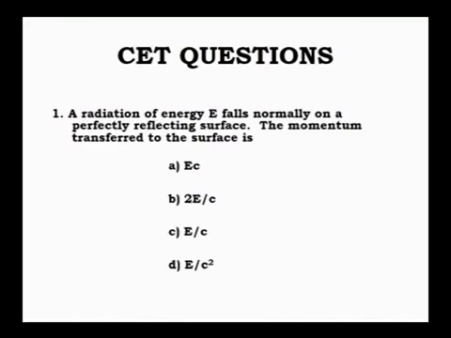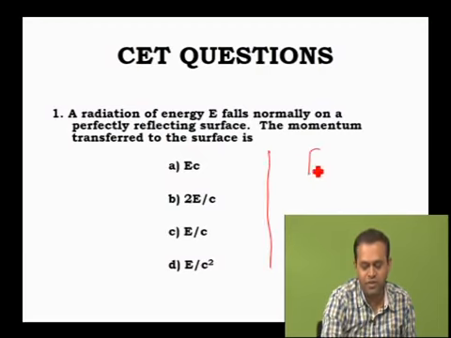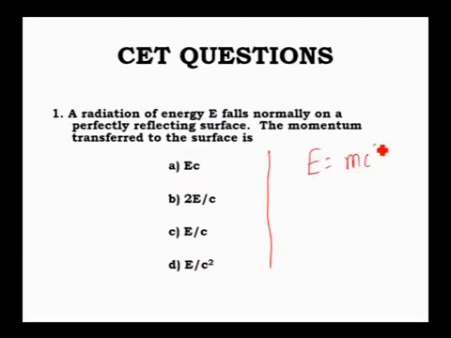Now, the questions related to dual nature. The first question is: radiation of energy E falls normally on a perfectly reflecting surface, what will be the momentum transferred to the surface? You know the expression, Einstein's mass energy relation, E equals mc square, correct? Therefore, E by c will be equal to m into c. What is mass into velocity? It is nothing but momentum. Therefore, momentum will be equal to E by c.